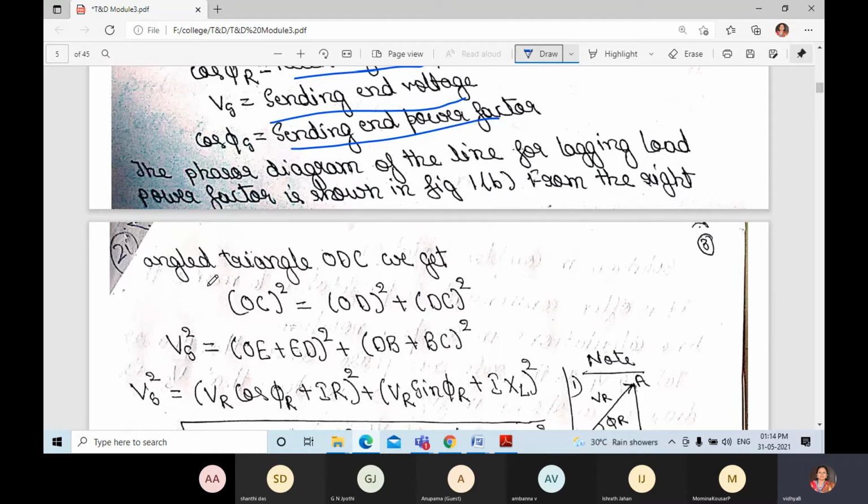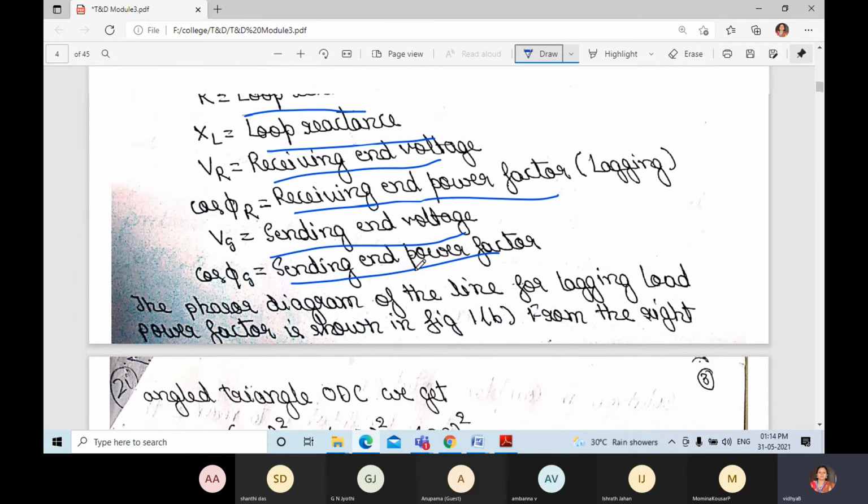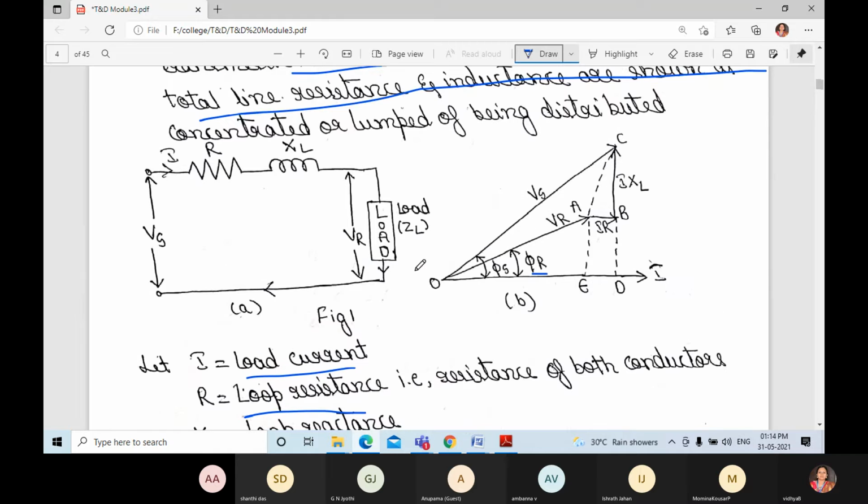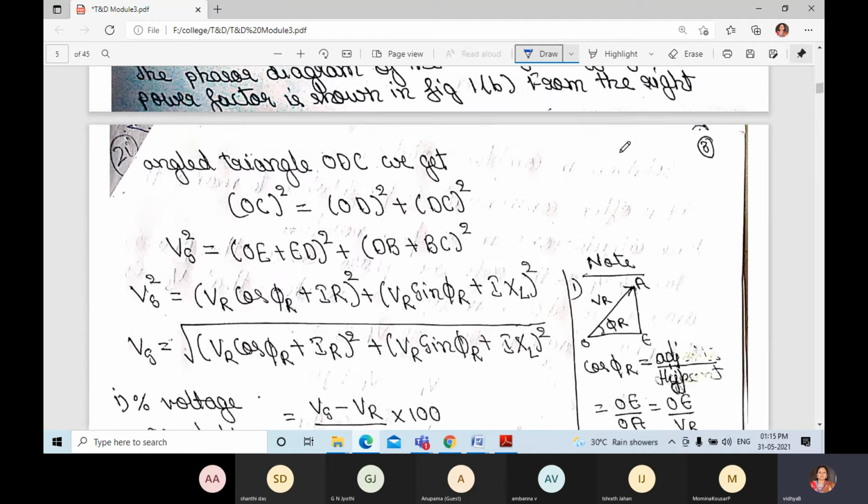From the right angle triangle ODC, OC square is equal to OD square plus DC square.